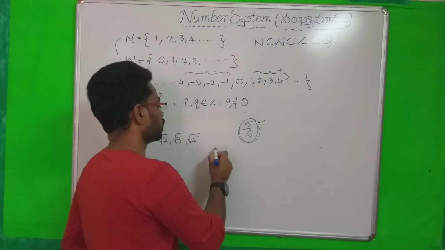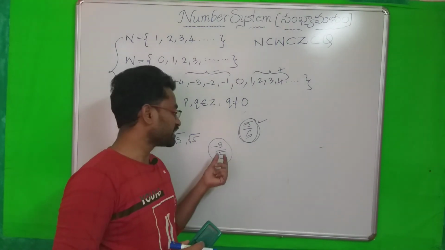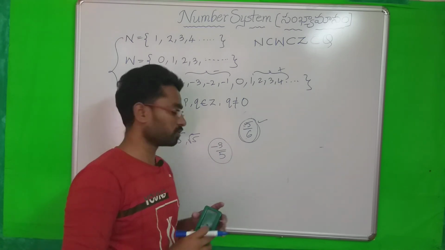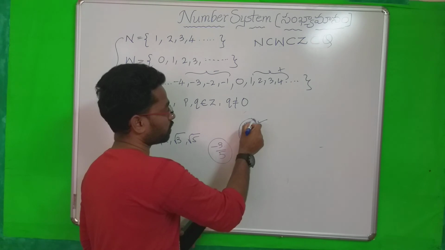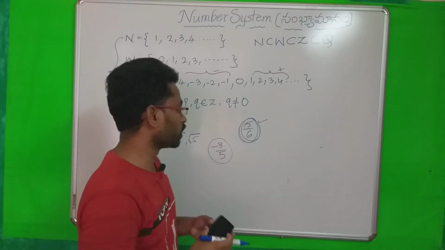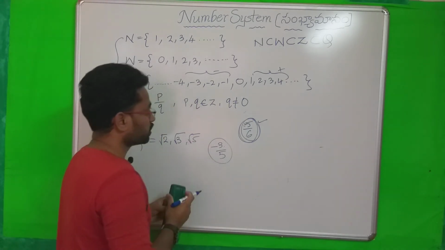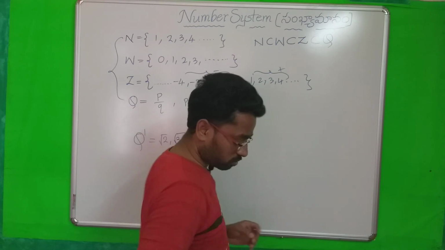For example, I am taking -3 by 5. It is a rational number, not a fraction, because a fraction is always positive, but a rational number may be positive or negative. So this is a sub concept. Fractions are there, and decimals also.